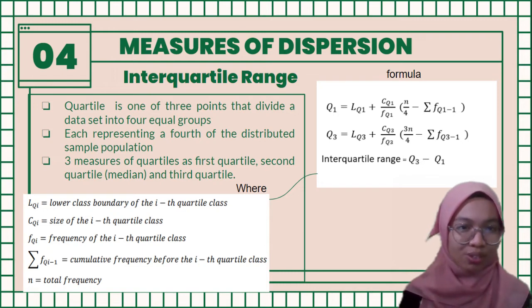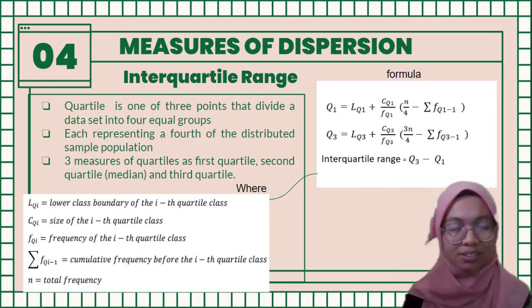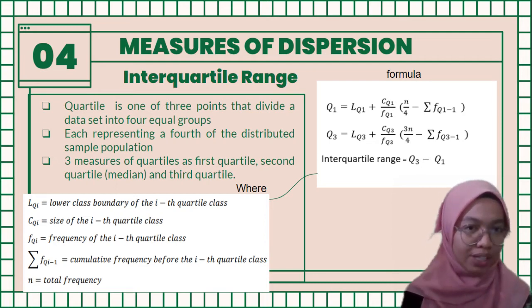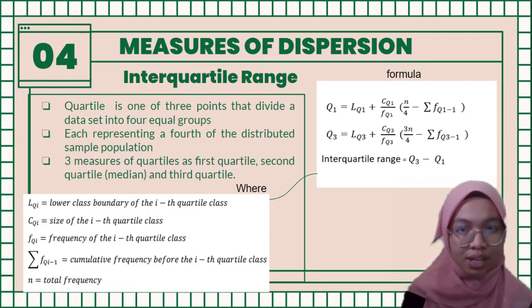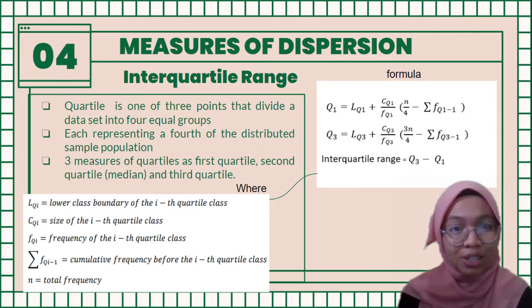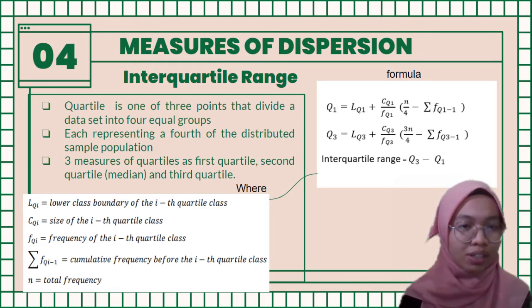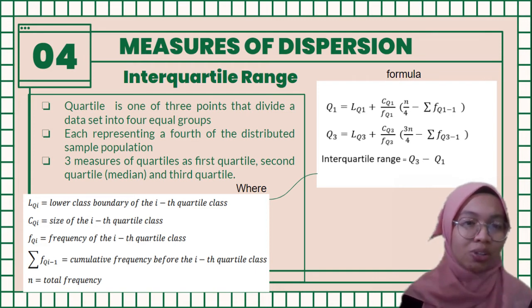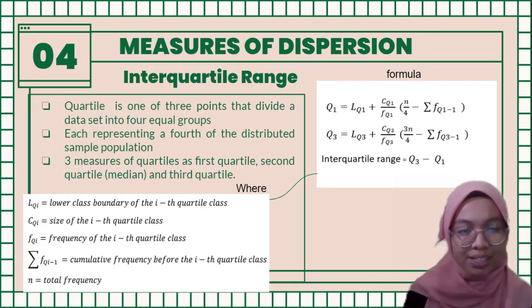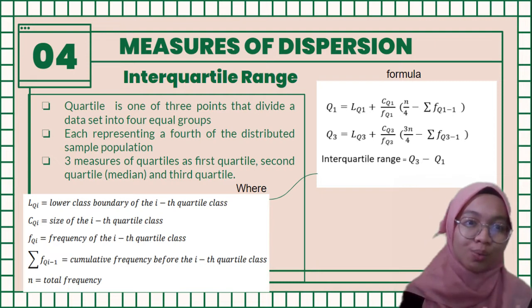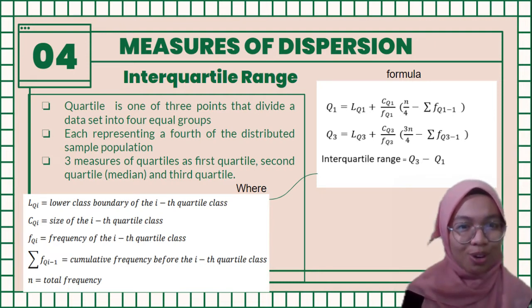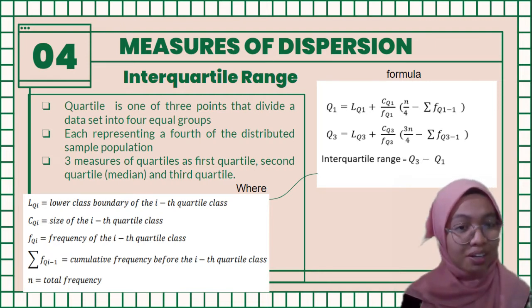The steps used to find the interquartile range for a grouped frequency distribution: first we need to find the third quartile and first quartile. How to find the third quartile and first quartile? We can use the formula that's shown in the slide. After finding the third quartile and first quartile, we can find the interquartile range by subtracting the first quartile from the third quartile. So, you will get the interquartile range.